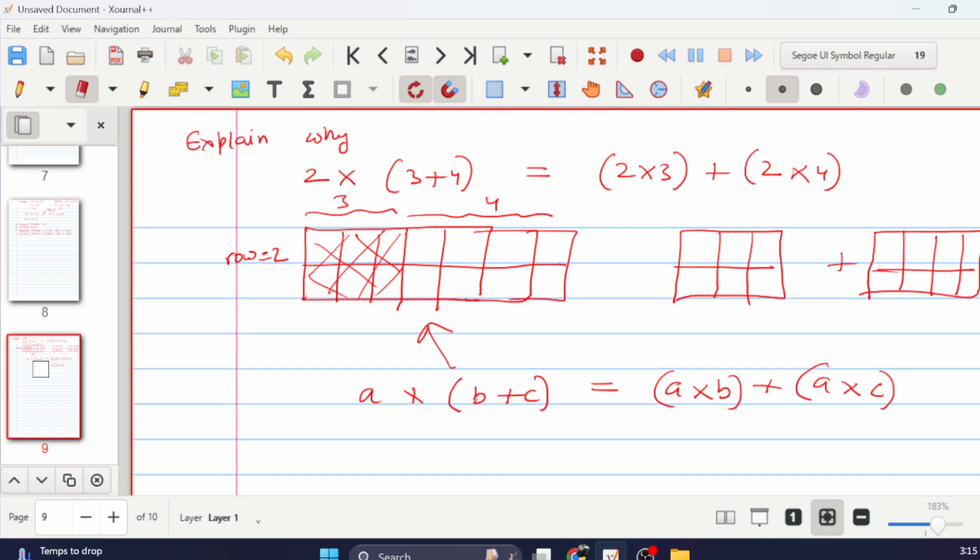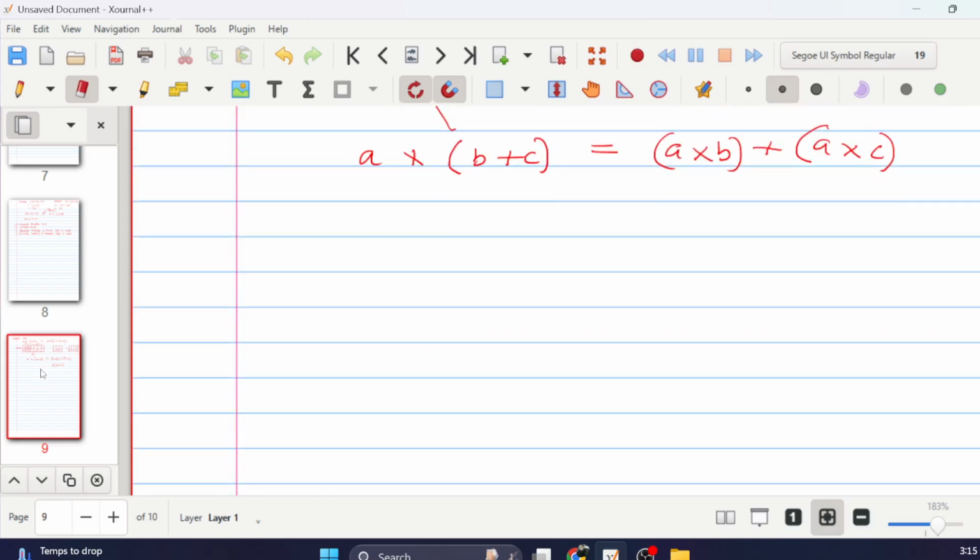Now, people have decided that they don't like to write so many symbols, so they want to write it a little shorter. What they said is that you can write it like this: A(B plus C). You can ignore the multiplication, and you can write AB plus AC. When you write two terms together, AB, it means you're multiplying. You don't even have to write it. So this is a much more clutter-free way of writing.